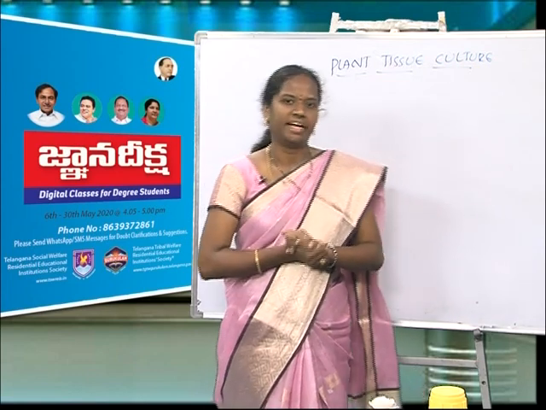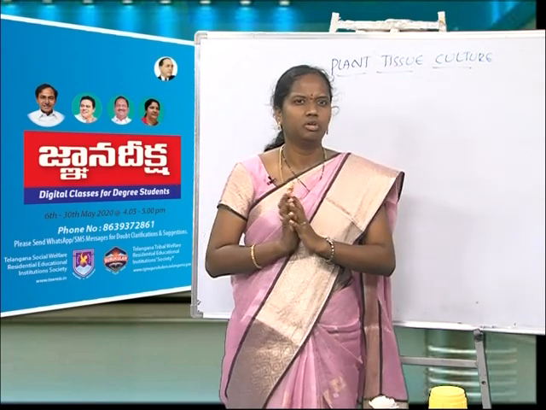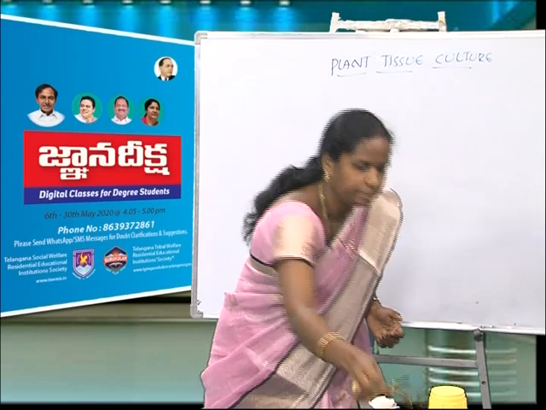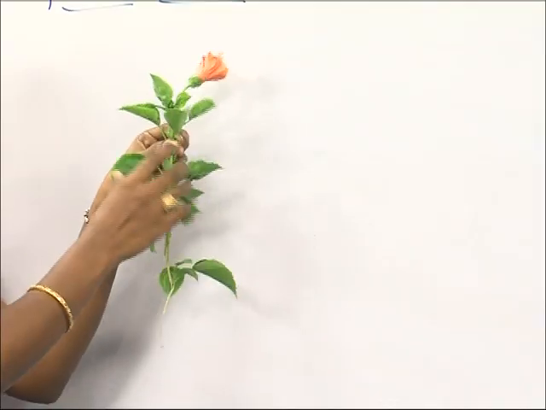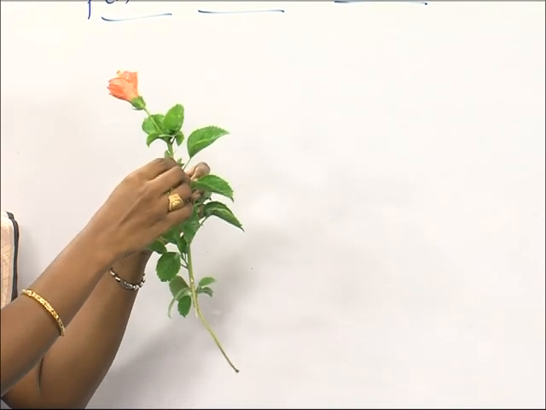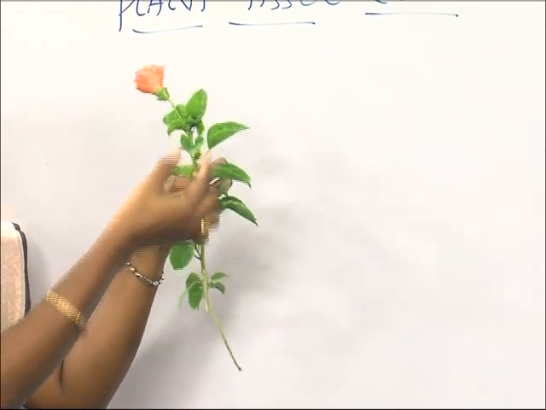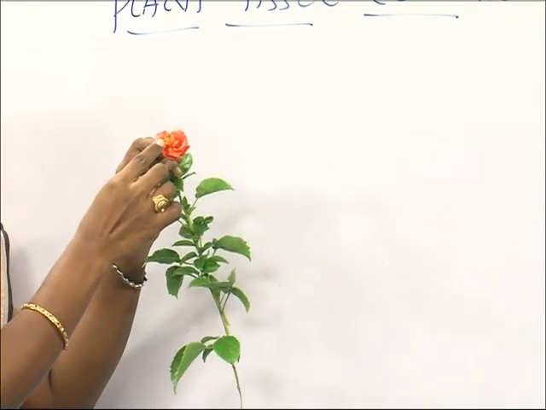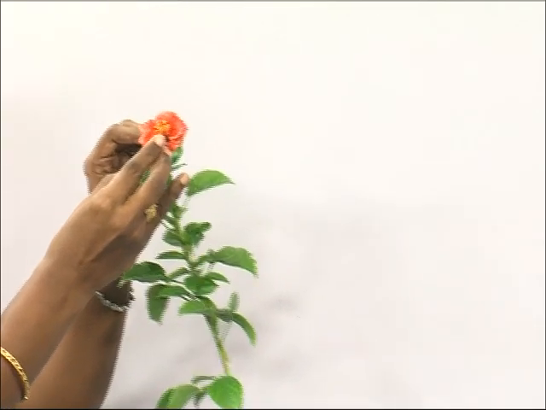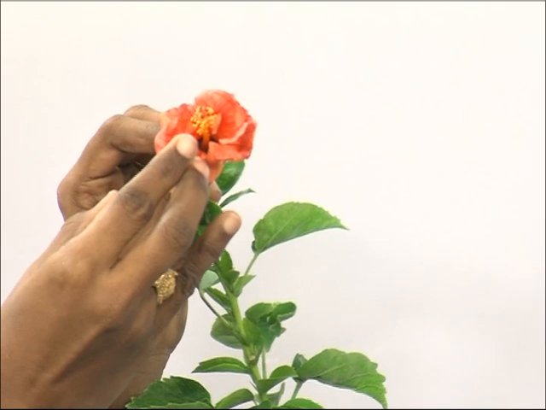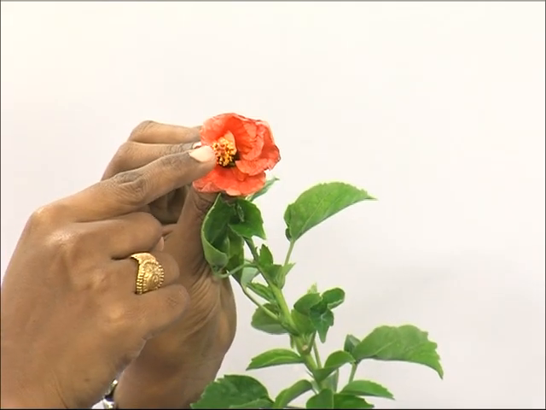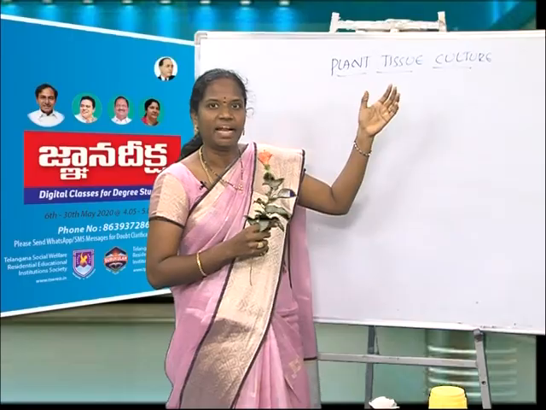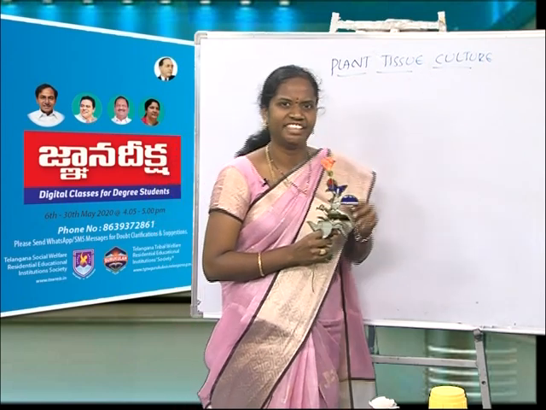It is a technique by which we can produce plants by using any part of the plant, not only the root, not only the stem. For example, I may use the bud also. I may use the leaf also. I may use the stem also. And even a flower can be used. For example, the anthers. Are you seeing? These are the anthers. And the pollen grains are also used for producing a plant. Next, the female reproductive part, the ovary, can also be used for producing the plant. That we call plant tissue culture.